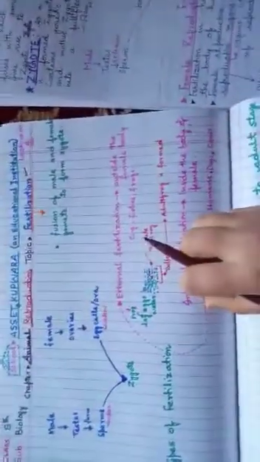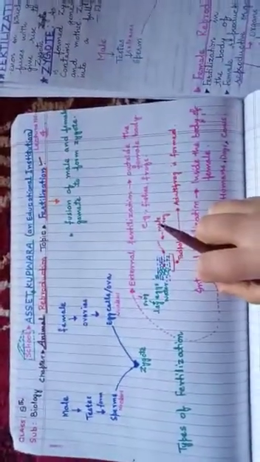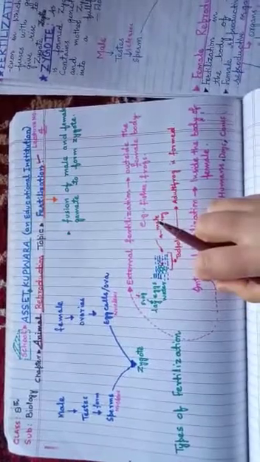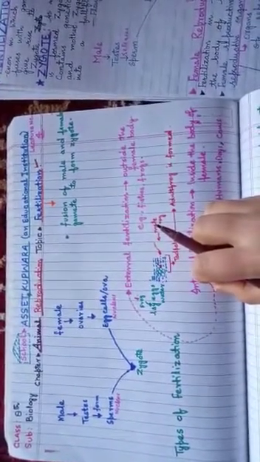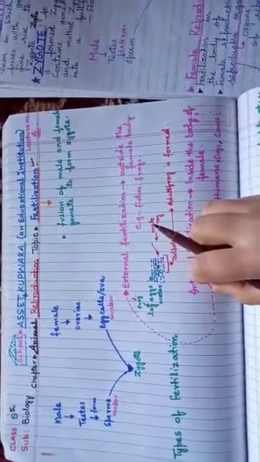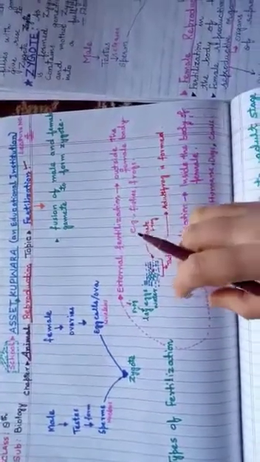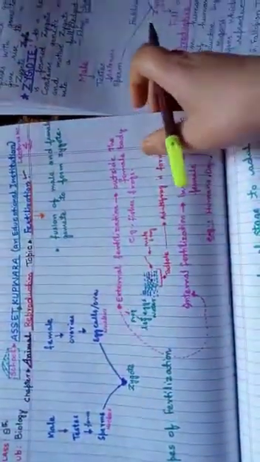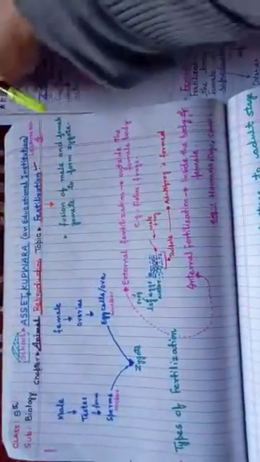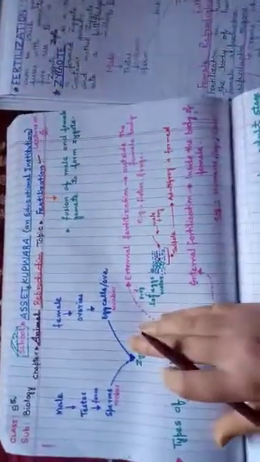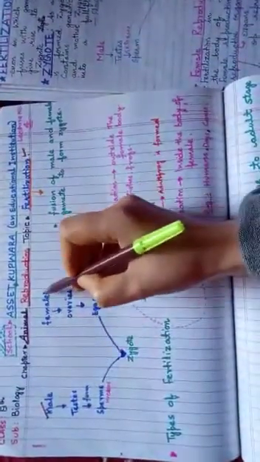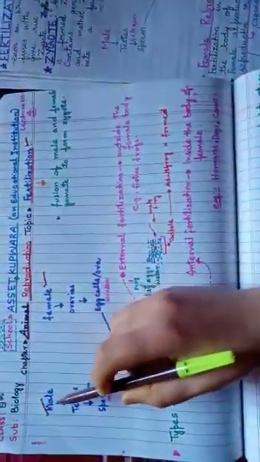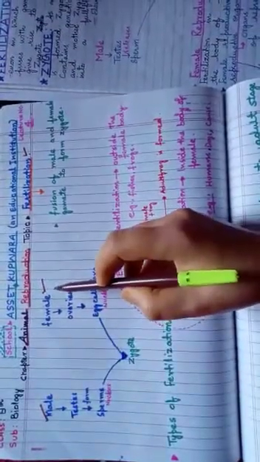What actually does fertilization mean? Fertilization means the fusion of the male gamete and the female gamete to form a diversified zygote. That's actually what fertilization is. How will you understand it? Here, this is the male organism, this is the female organism.